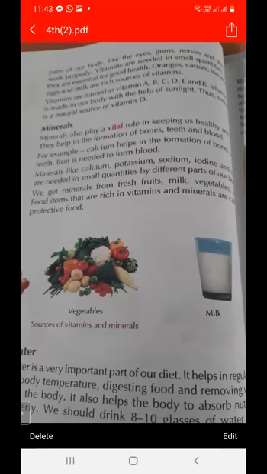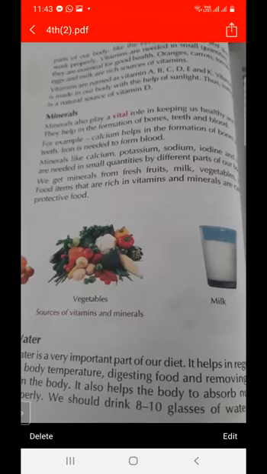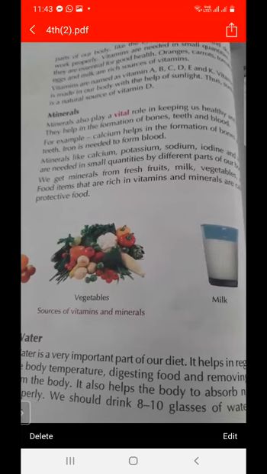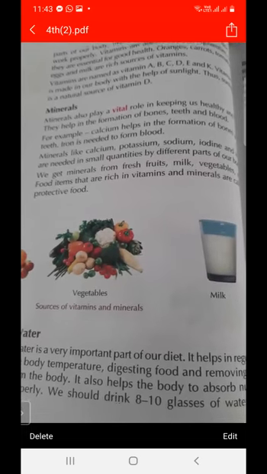Iron is needed to form blood. So what are the types of minerals? Calcium, potassium, sodium, and iodine are different kinds of minerals.